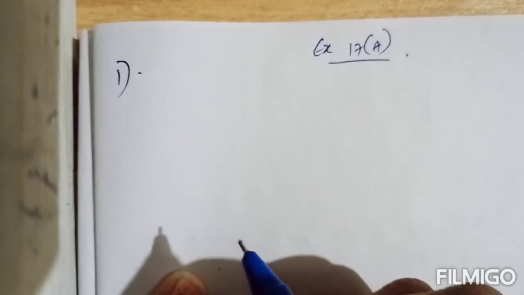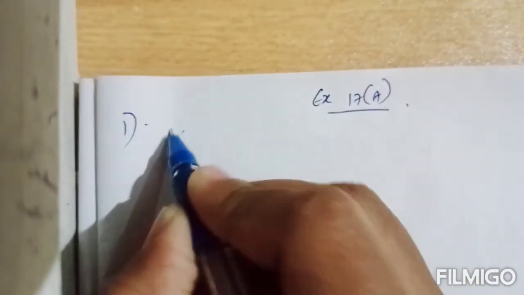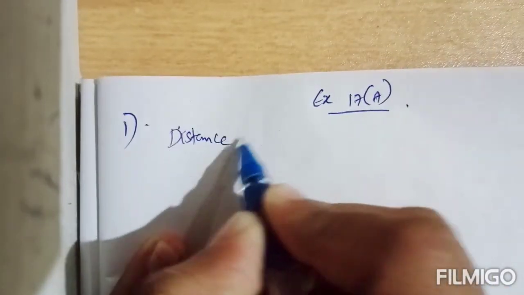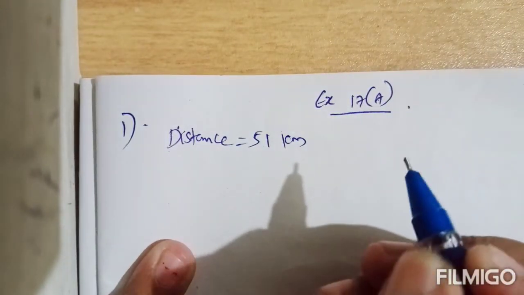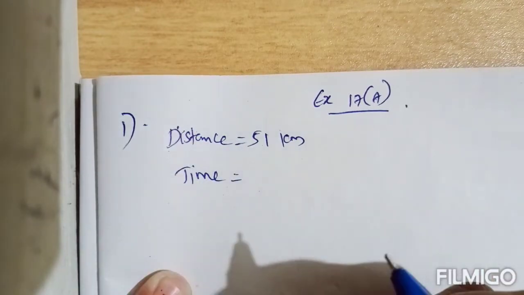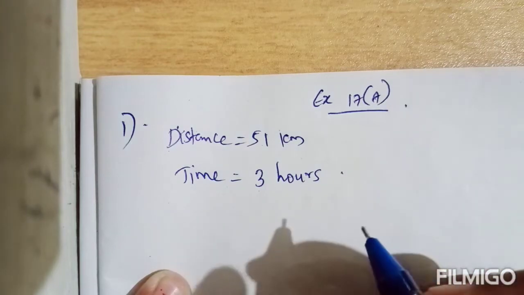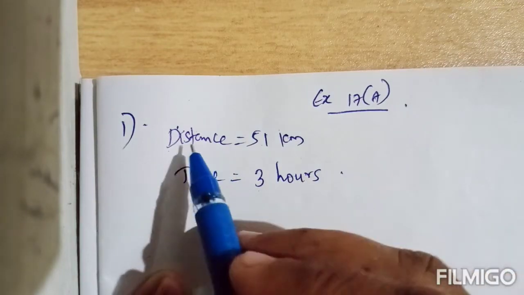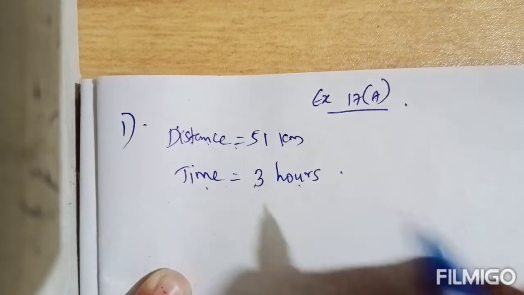So what is given in the question? A train covers 51 km in 3 hours. So distance is given, 51 km. This is the distance that the train travels. The time taken to cover this distance is given, 3 hours. From that you can write distance equal to 51 km and time equal to 3 hours.